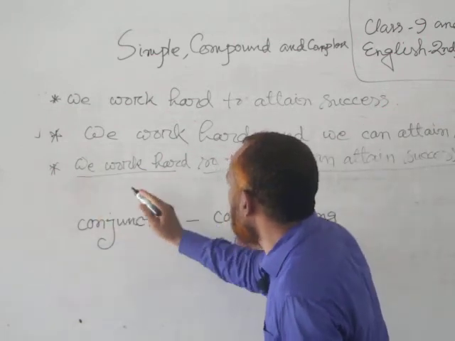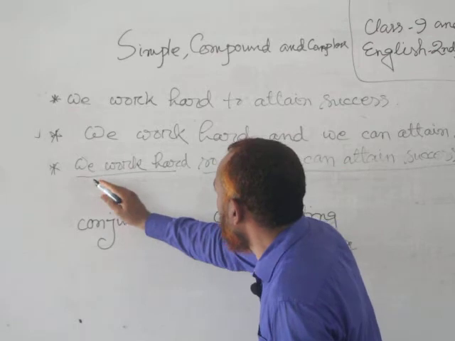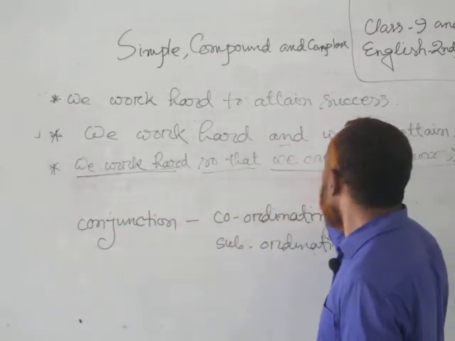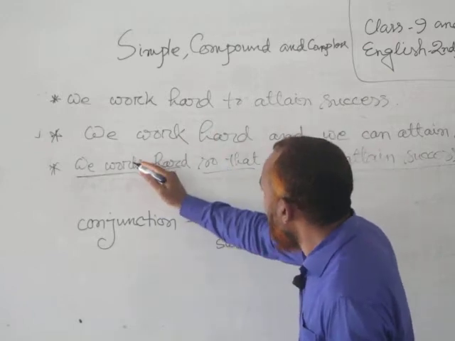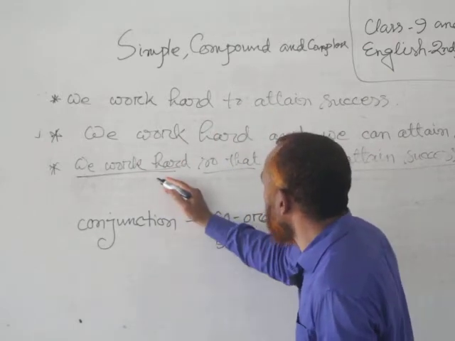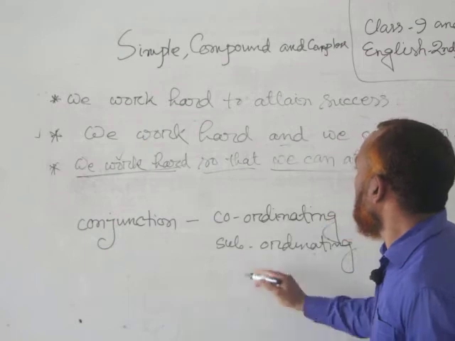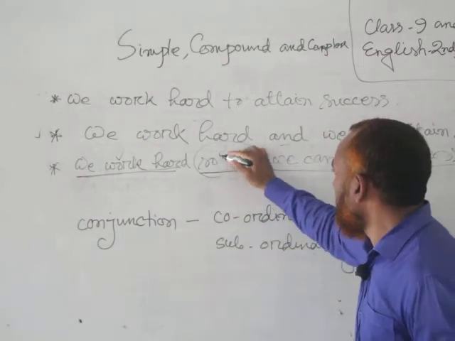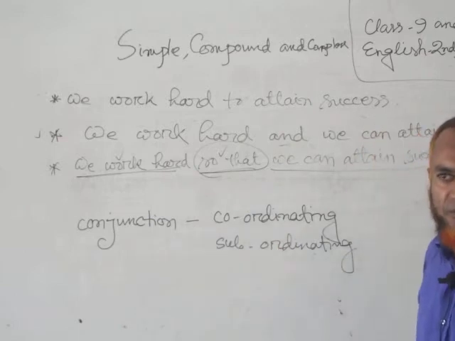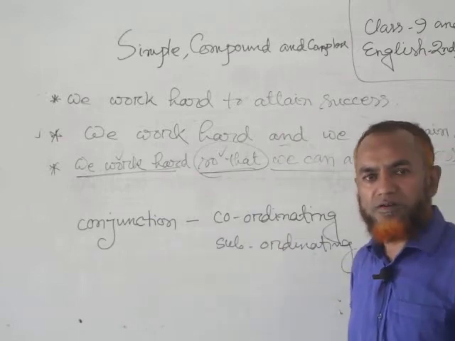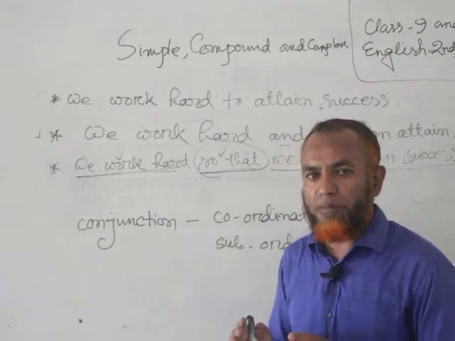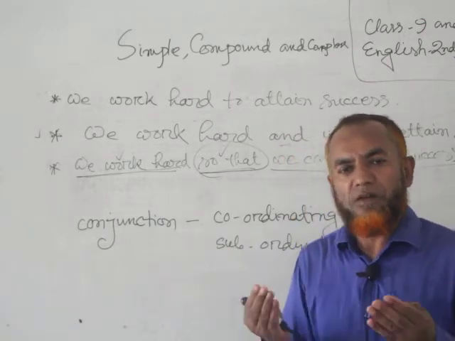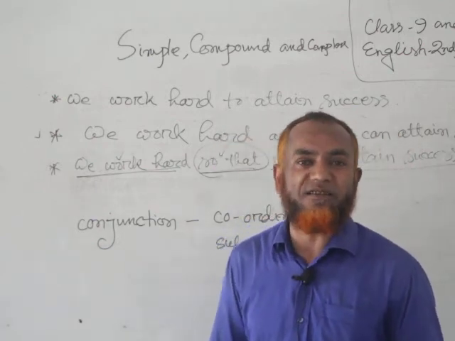We work hard is an independent clause, and the dependent clause has been joined with it with the conjunction so that. So it is a subordinating conjunction. We also get other examples of subordinating conjunctions: unless, if, since, as, because, etc.